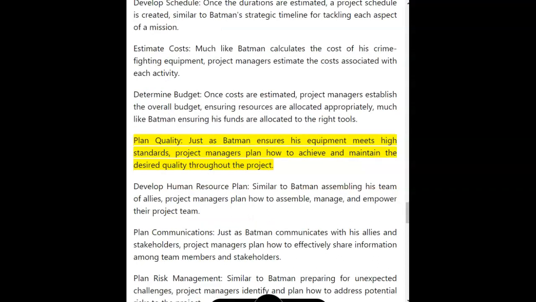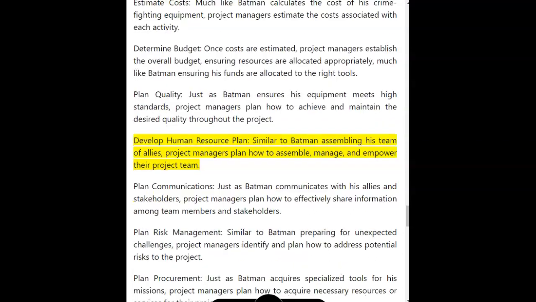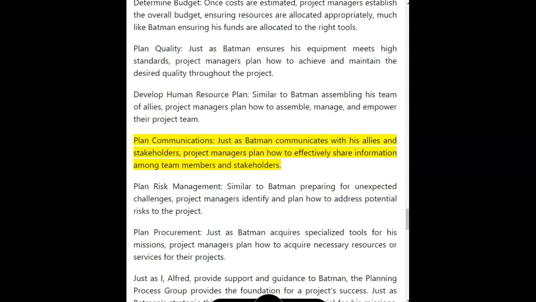Plan quality. Just as Batman ensures his equipment meets high standards, project managers plan how to achieve and maintain the desired quality throughout the project. Develop human resource plan. Similar to Batman assembling his team of allies, project managers plan how to assemble, manage, and empower their project team.